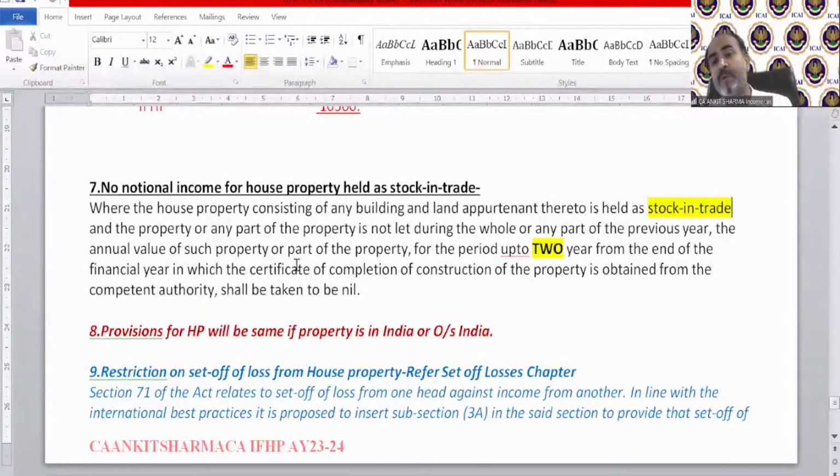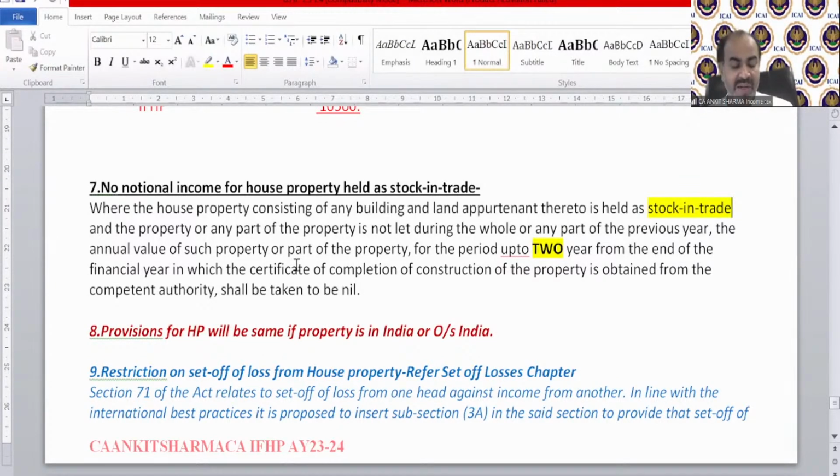That means you need to pay tax on the deemed let out rental value. So that will be a huge problem for that builder. So for the benefit of builders, the department has made this provision, which is only applicable for those who have buildings as stock in trade. So we are talking about the builders, etc.